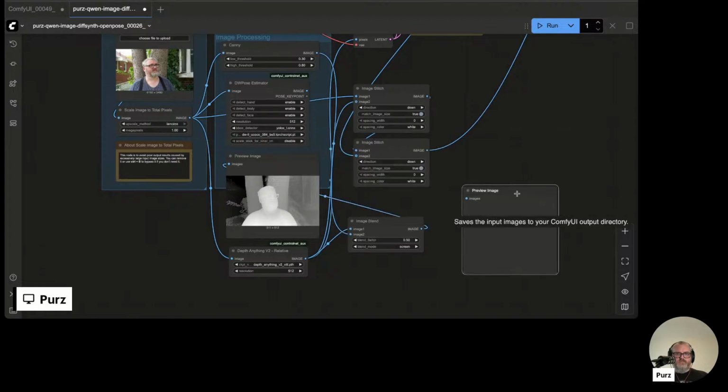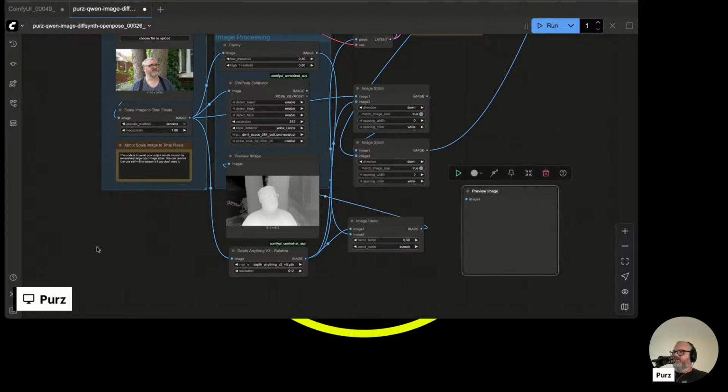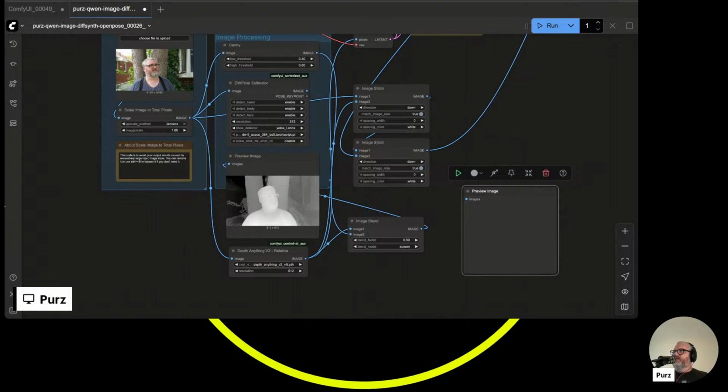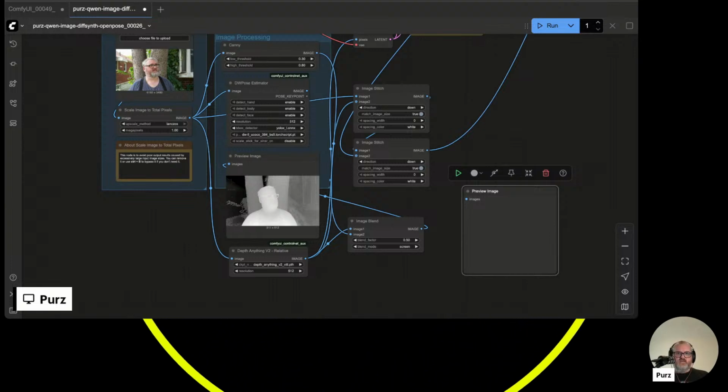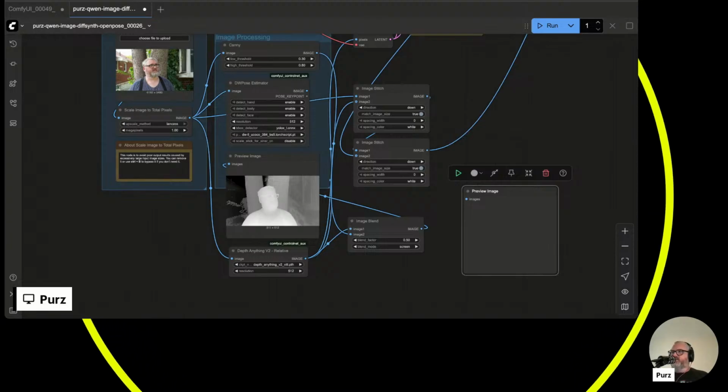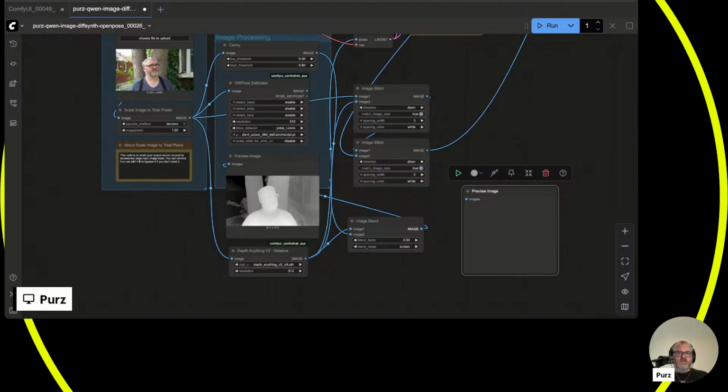I'm seeing stuttering on my screen, but hopefully you guys aren't seeing that. Is the background stuttering and stuff? I'm worried that Restream's having a moment today.